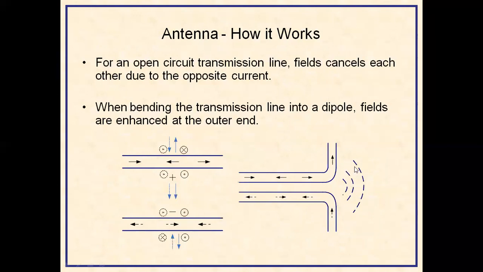This electromagnetic wave consists of an electric field and a magnetic field perpendicular to it, with a direction of propagation of the wave. So the wave is further propagated, producing the electromagnetic field, and they are further propagated into the channel. So this is the basic principle of an antenna.